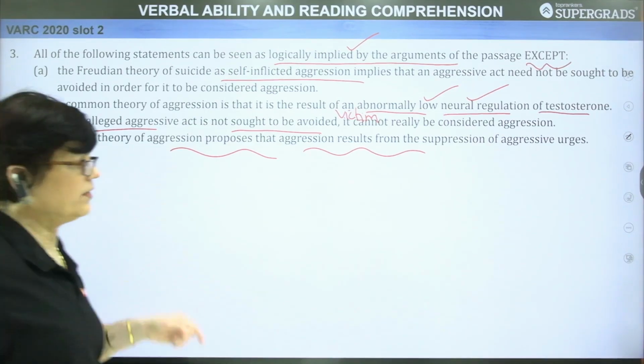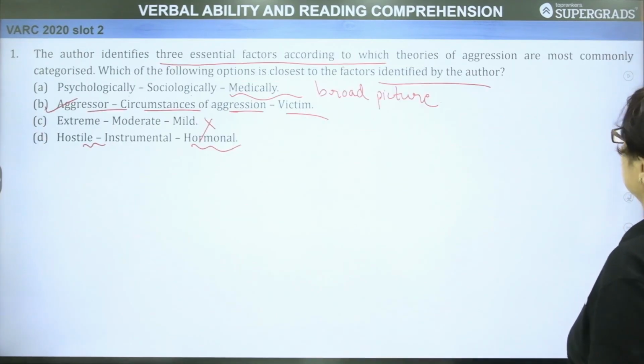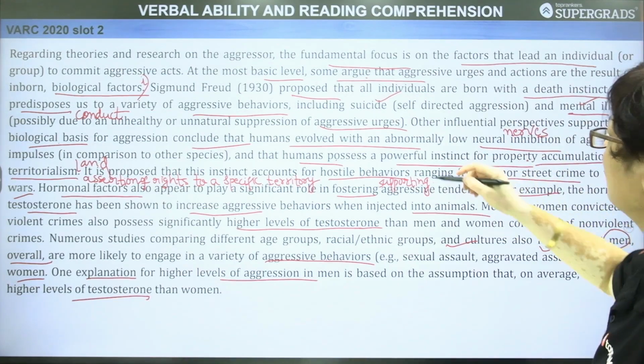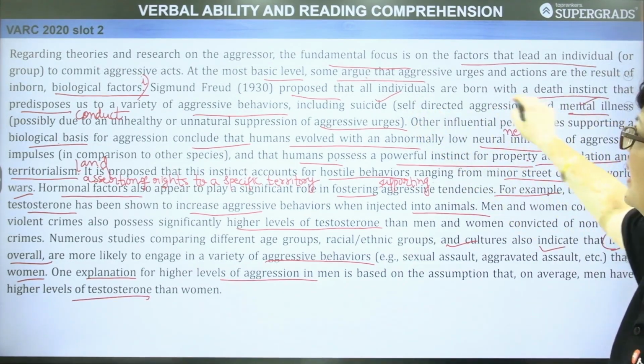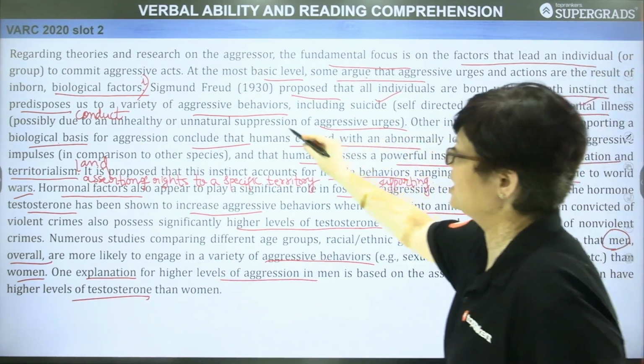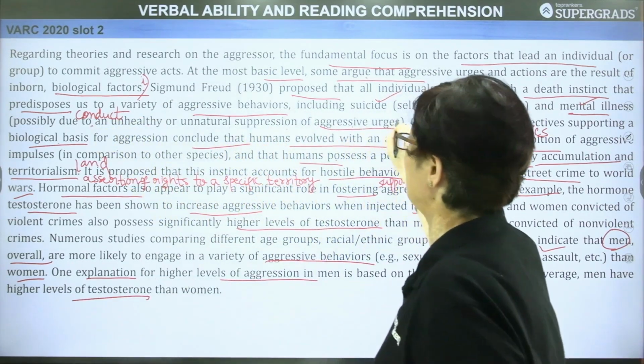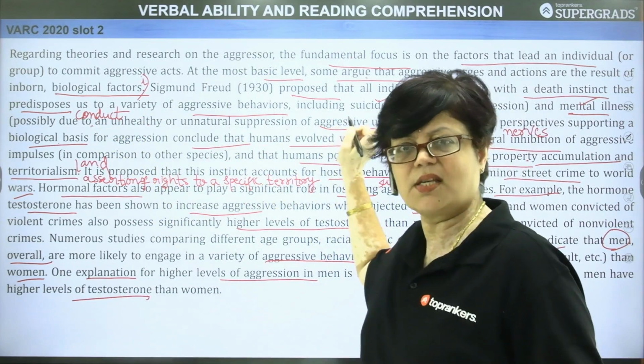He has told, when we take this back in the second paragraph, that all individuals are born with a death instinct, including suicide, possibly due to an unhealthy or unnatural suppression of aggressive urges. So this has also been mentioned.